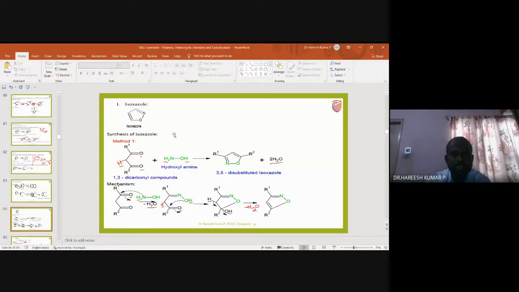Isoxazole can be synthesized starting with a carbonyl compound. This is 1, this is 2, this is 3: a 1,3-dicarbonyl compound. When it is treated with hydroxylamine, it undergoes reaction with removal of water, giving rise to isoxazole.